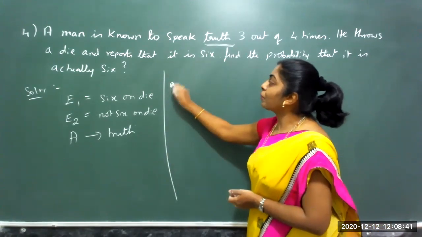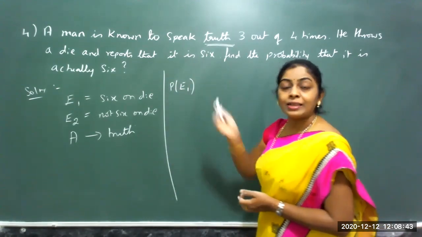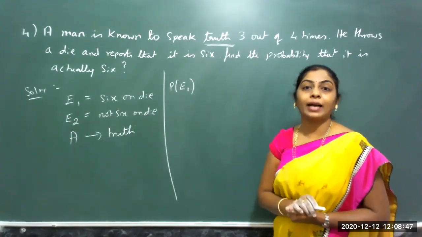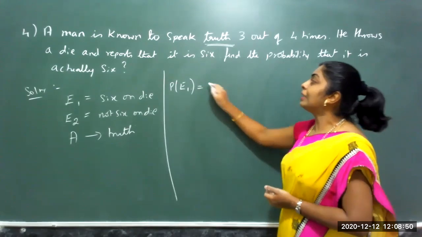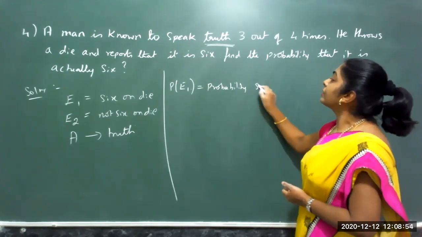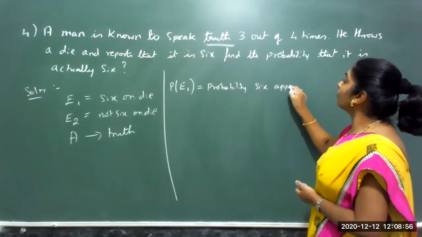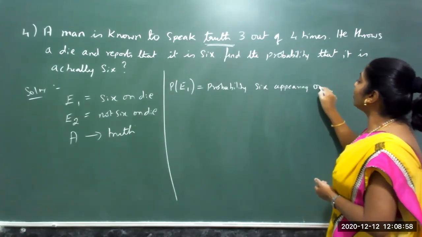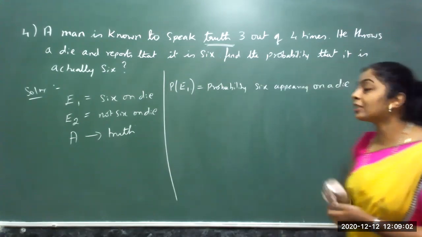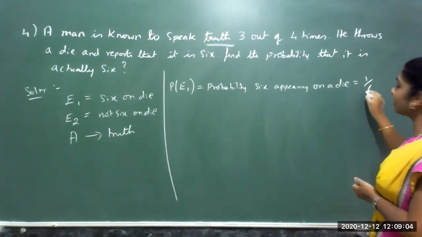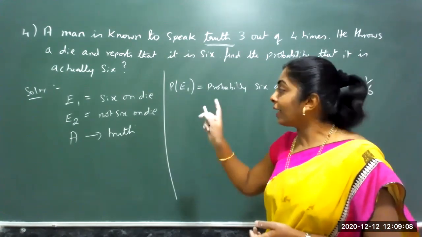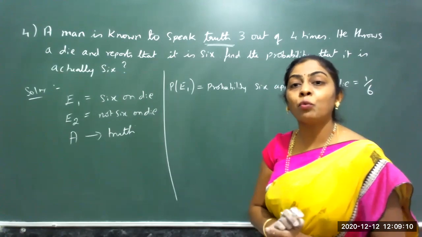Now first one, probability of E1. This random experiment we know what it is. It is nothing but a die throw. So probability of 6 appearing on a die. What are the chances? 1 by 6. In this sample space, when I take a die, there are numbers from 1 to 6.